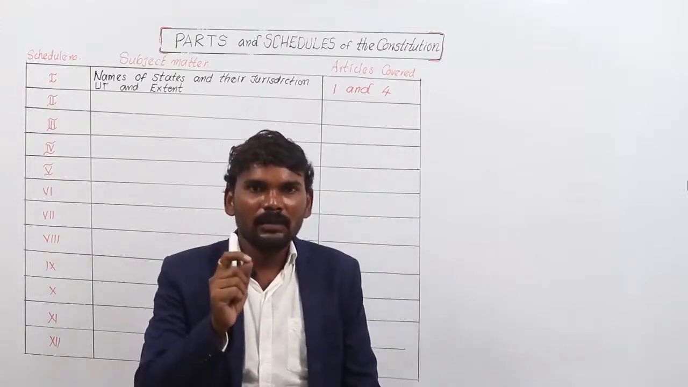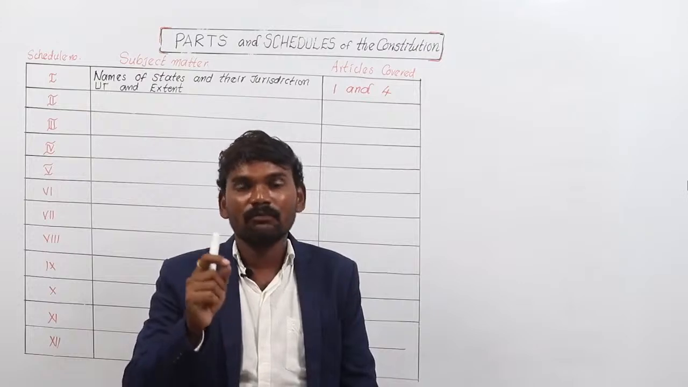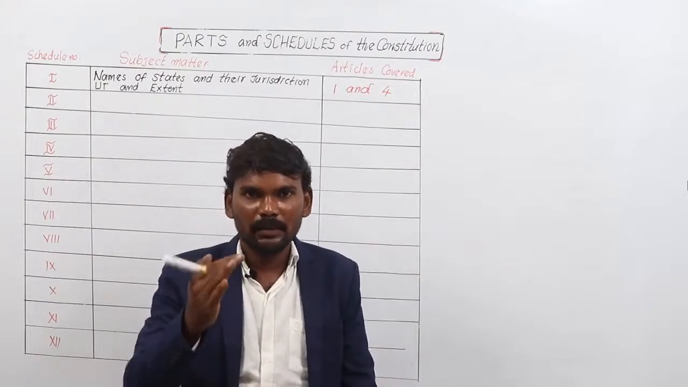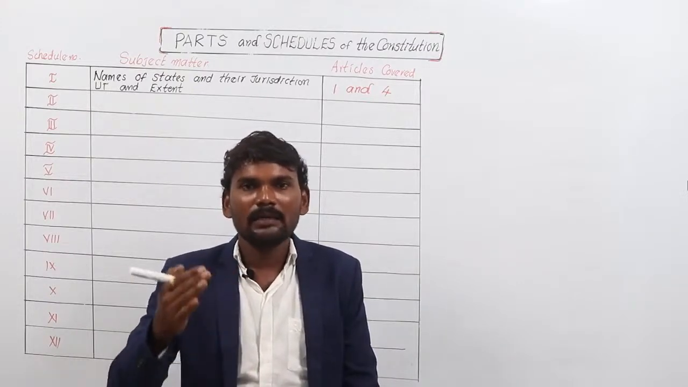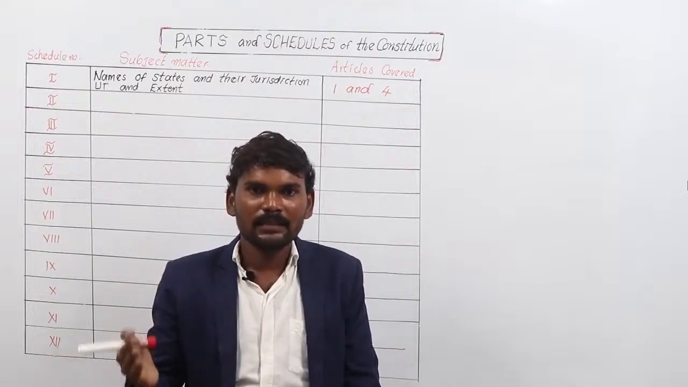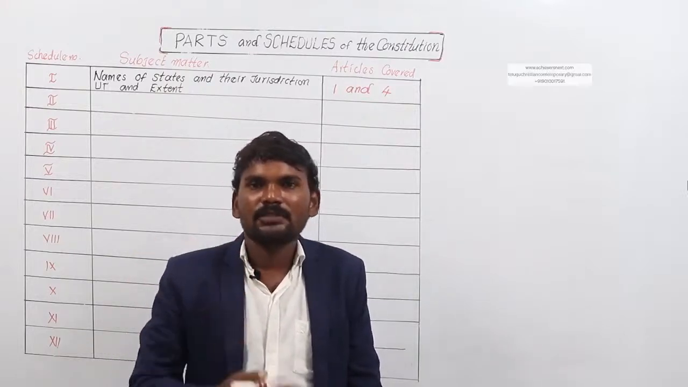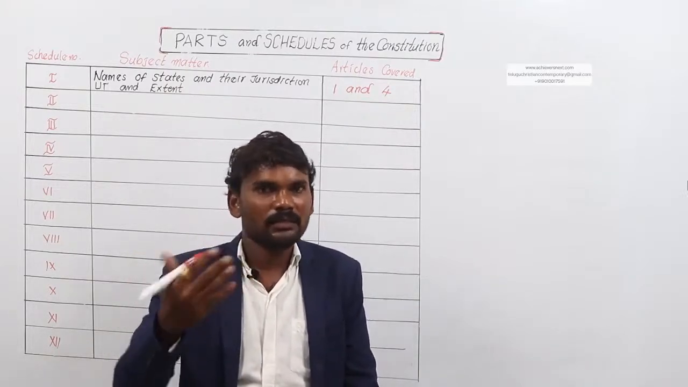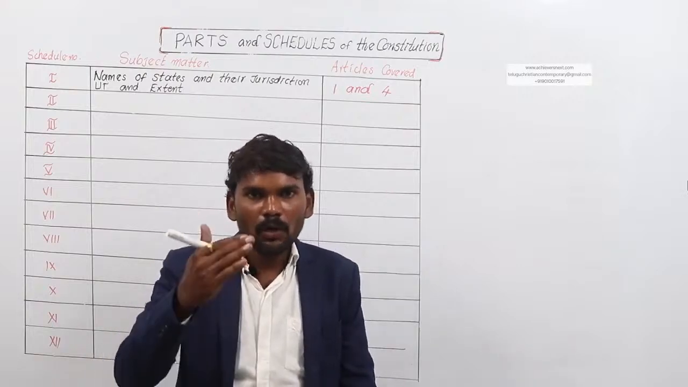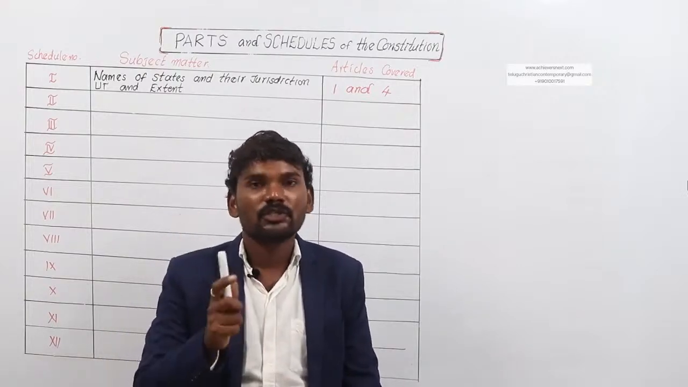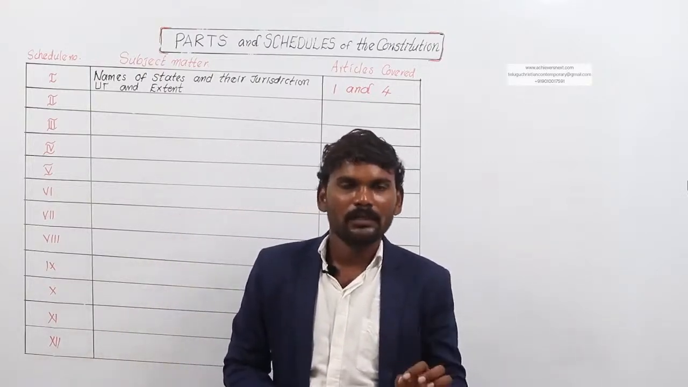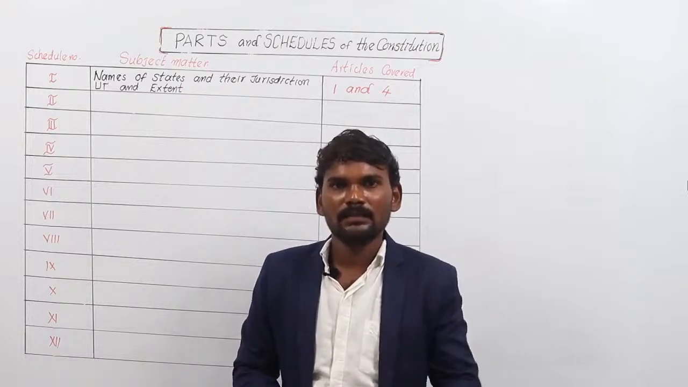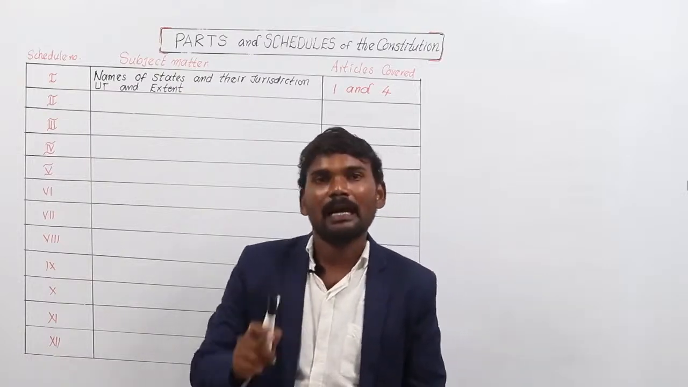As per article number 3 of the constitution, states are reorganized. When a state is reorganized, the state's extent changes, the state's name changes, the number of states changes, and the alphabetical order changes. All these changes are again added to the first schedule. So remember this point, very important also. When a state is reorganized, the first schedule of the constitution must be amended.